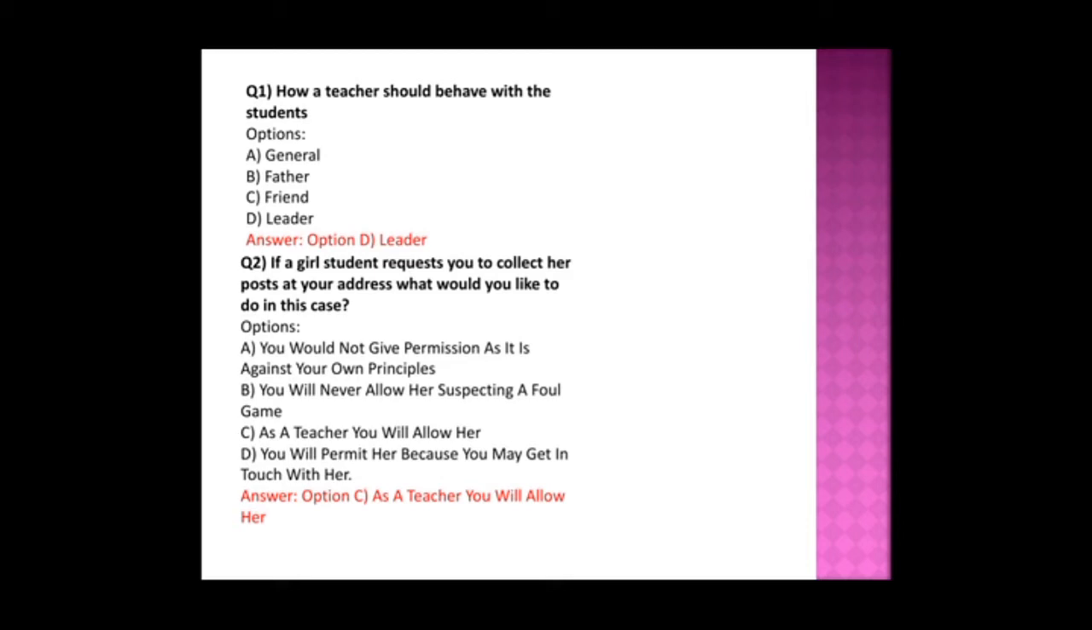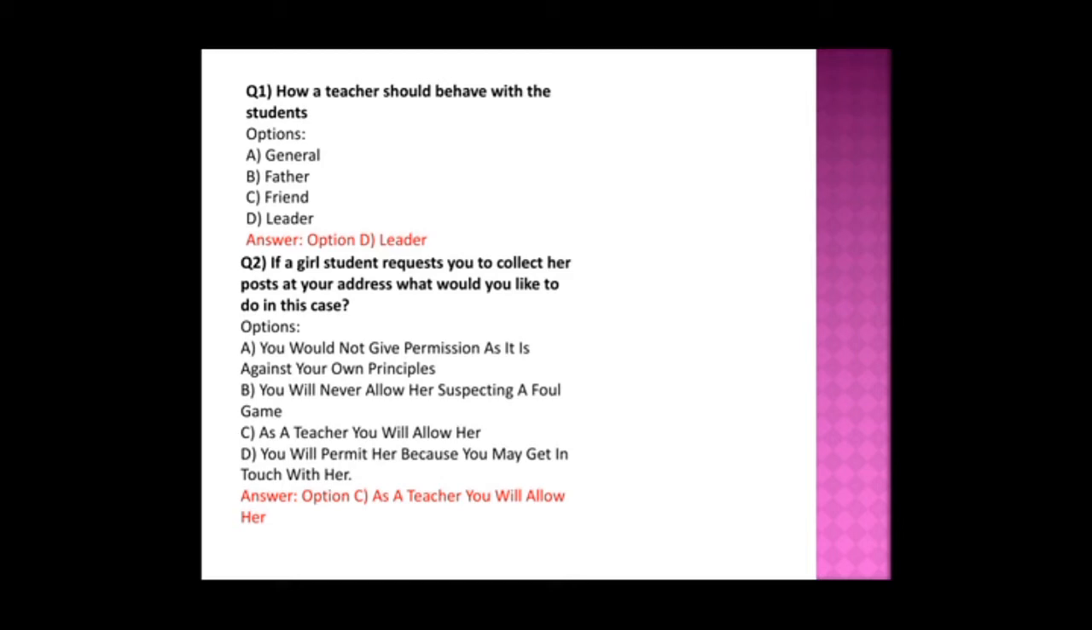Okay. And second question is, if a girl student requests you to collect her post at your address, what would you like to do in this case? So we will see the options. First option is, you would not give permission as it is against your own principles. And second one is, you will never allow her suspecting a foul game. And C, as a teacher you will allow her. And D, you will permit her because you may get in touch with her. So here the most apt option is C, as a teacher you will allow her.